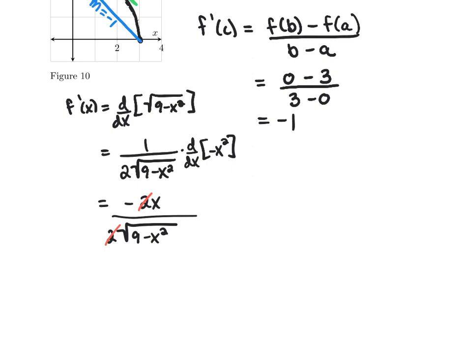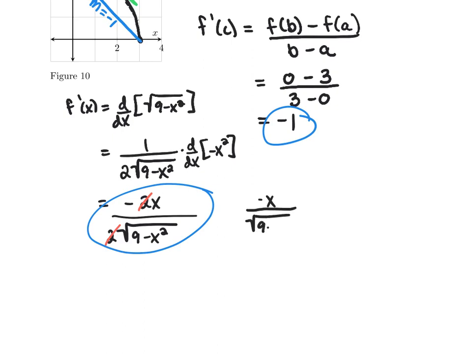And now I want to set these two things equal to each other. So I want f prime at c, which needs to be -1, to equal this x over the square root of 9 minus x squared. Oh, and actually it was negative. So negative x over the square root of 9 minus x squared equals -1. I'm going to multiply across or clear fractions. So negative x is negative square root of 9 minus x squared.